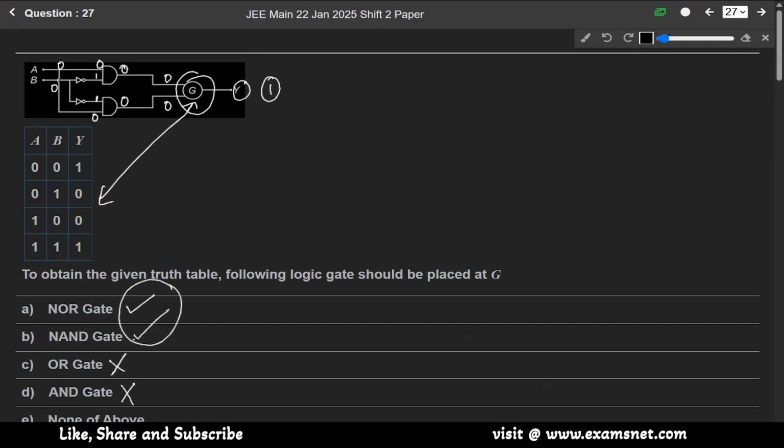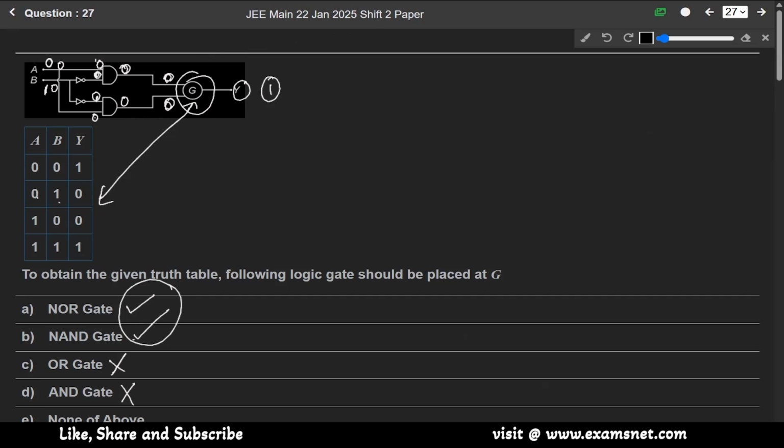Now the second one, when A is 0 and B is 1. If A is 0 and B is 1, then this will be 0. If this is 1, it will be 0. 0, 0 will be 0.